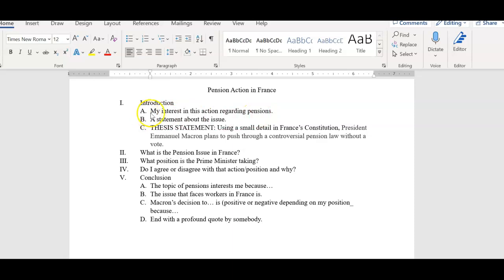First, the first sentence is a first-person statement about what my interest is, what caught my attention in this article. Next is a statement about the issue, one sentence. Next is the thesis statement. For this thesis statement, I wrote, using a small detail in France's constitution, President Emmanuel Macron plans to push through a controversial pension law without a vote.